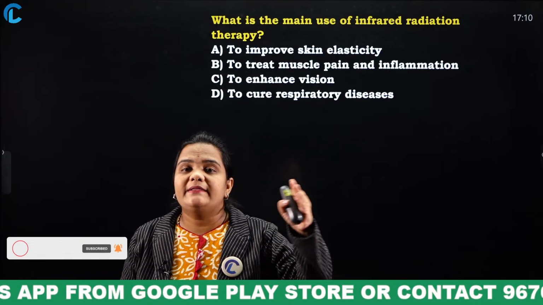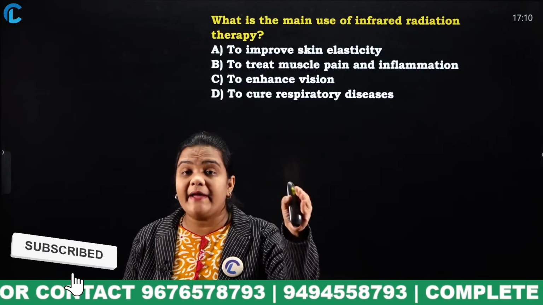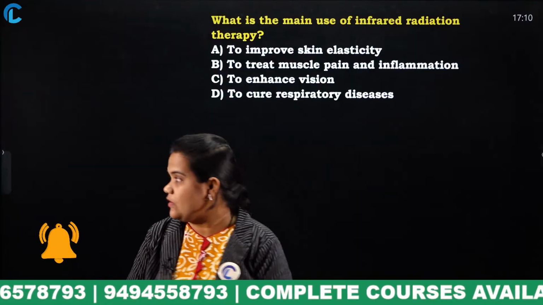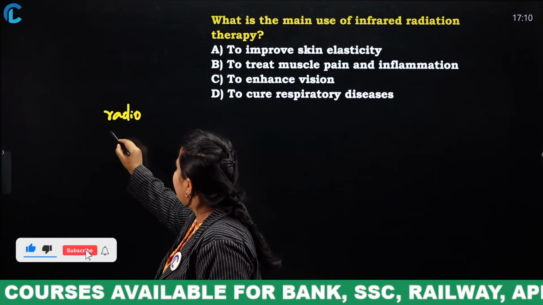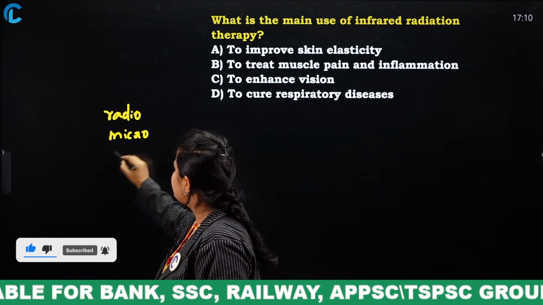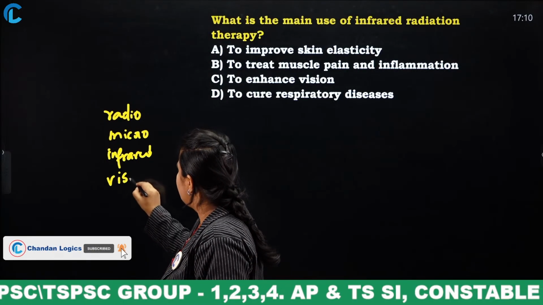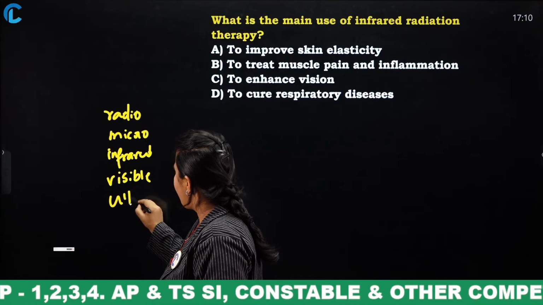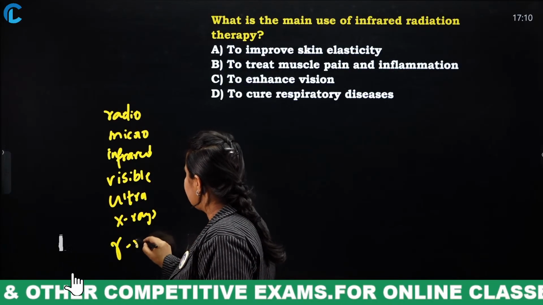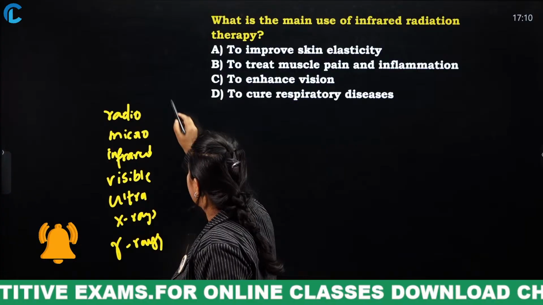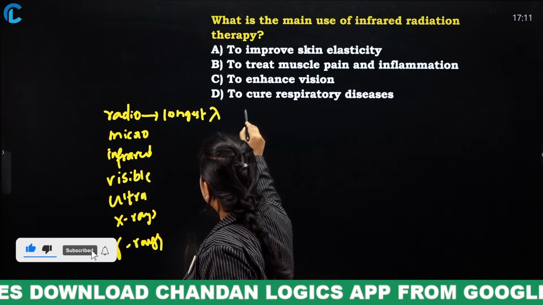Okay. So, radio waves have the longest wavelength and lowest frequency. Okay, listen, this order is very, very important. Radio, next micro, next infrared, next is visible, next is ultra, next X-rays, next gamma rays. Listen, this series is very, very important. These radio waves have the longest wavelength and lowest frequency.